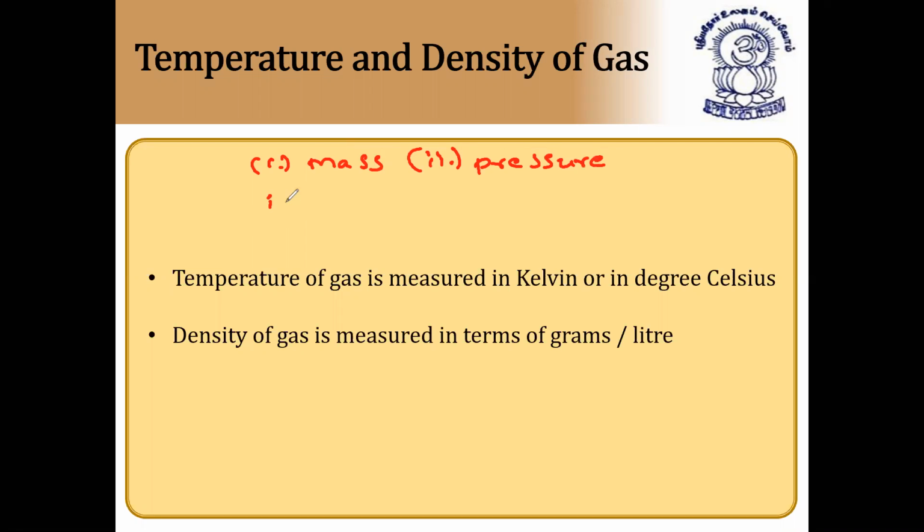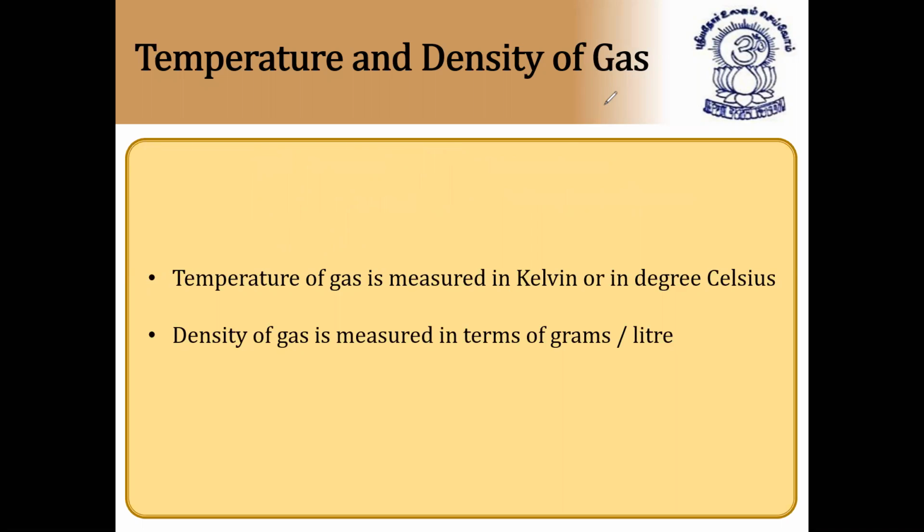Third we have volume. Units also we have discussed. Fourth we have temperature. And fifth we have density. So these are all the measurable properties of a gas. I hope it is clear.